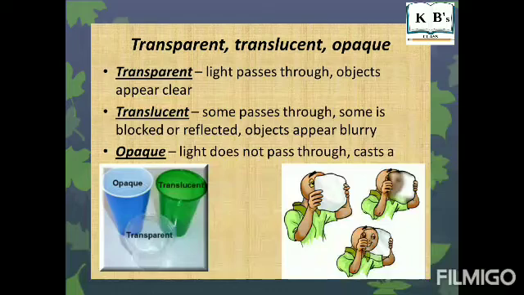These objects appear blurry and do not allow a clear image to be seen through them. So these objects are called translucent objects. And certain materials are such that light cannot pass through them. They cannot give a clear image of the other side, or it is not at all possible to see.